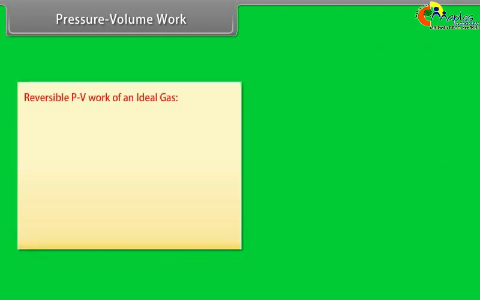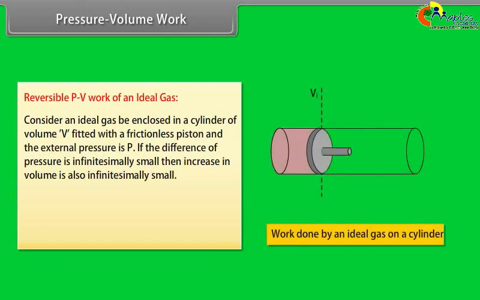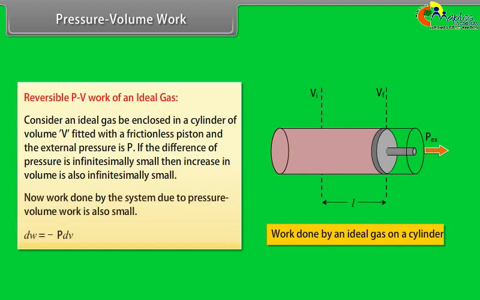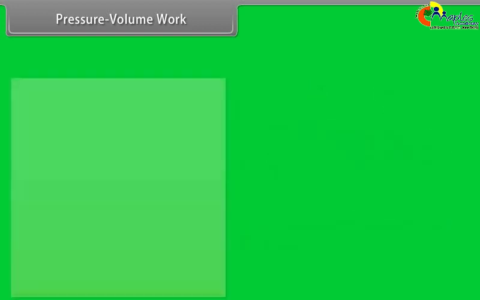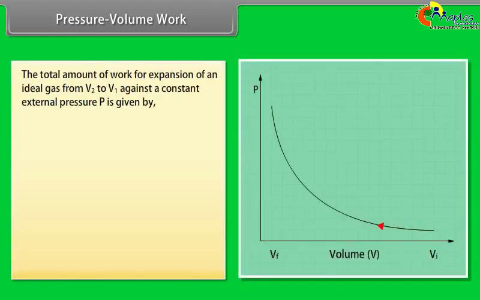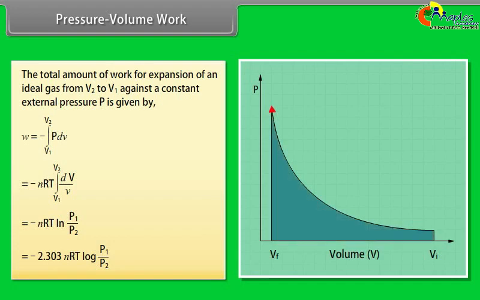Reversible PV work of an ideal gas. Consider an ideal gas enclosed in a cylinder of volume V fitted with a frictionless piston, and the external pressure is P. If the difference of pressure is infinitesimally small, then the increase in volume is also infinitesimally small. Now, the work done by the system due to pressure-volume work is also small. The total amount of work for expansion of an ideal gas from V1 to V2 is given by minus 2.303 nRT log P1 upon P2.